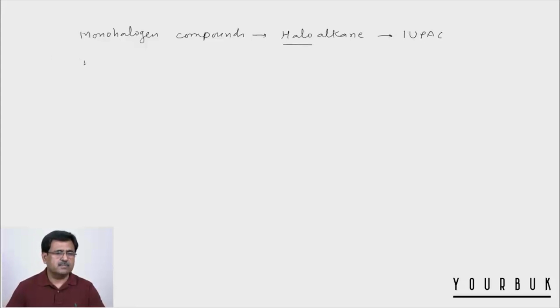The first is, you select the longest continuous chain containing the alpha carbon atom. So the alpha carbon has to be included in the longest continuous chain.